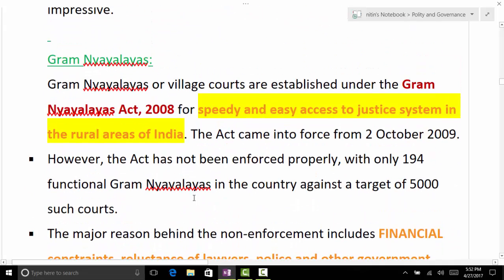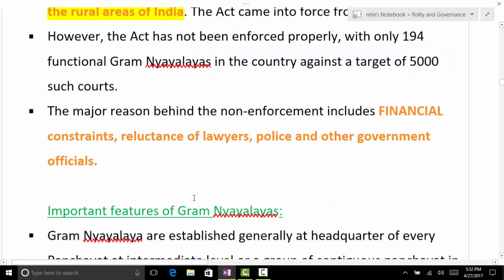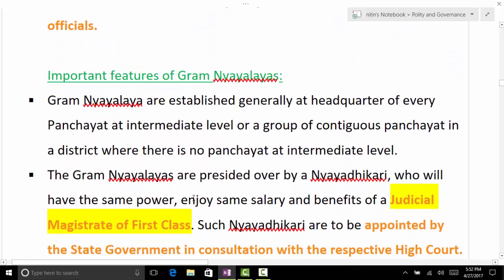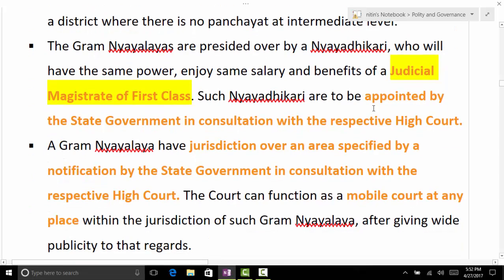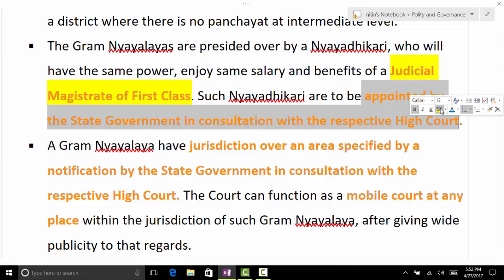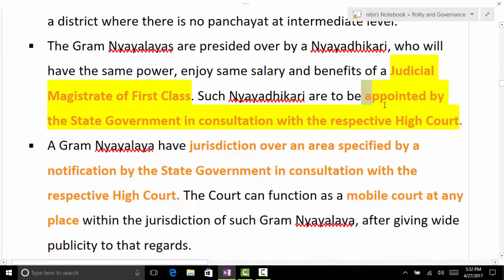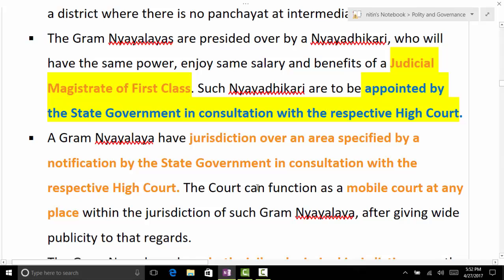There is an Act, Gram Nyayalaya Act 2008, for speedy and easy access to justice. Let's see the features. The Nyayadhikari will have the same power as a judicial magistrate of first class, appointed by the state government in consultation with the respective high court. So who appoints it? State government in consultation with high court. Then the area is specified by notification by the state government in consultation with the respective high court. So the state government decides things for Gram Nyayalaya, but every time in consultation with the concerned high court.